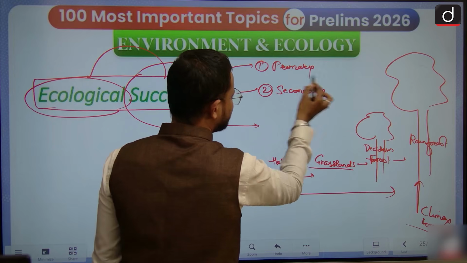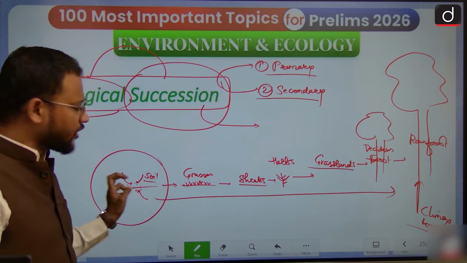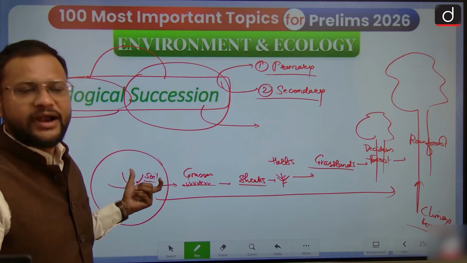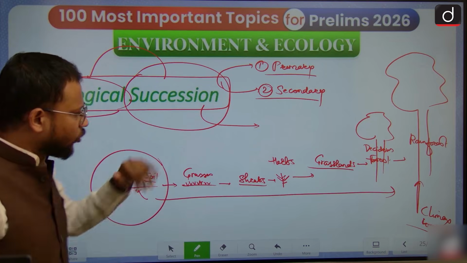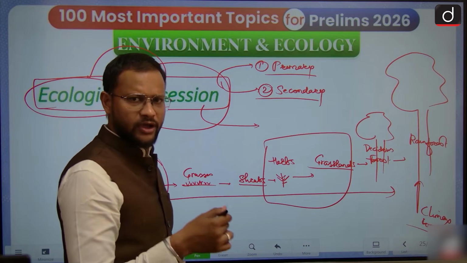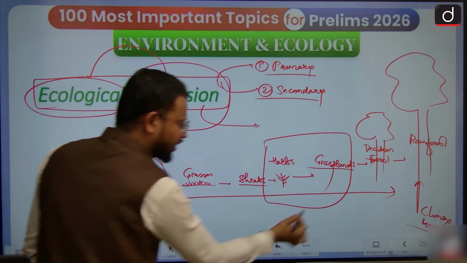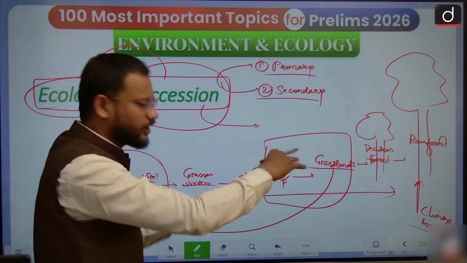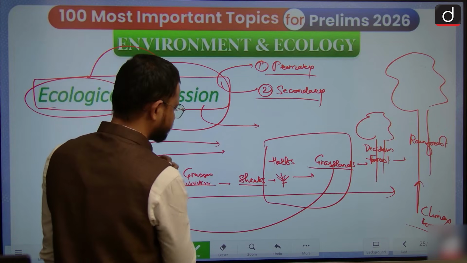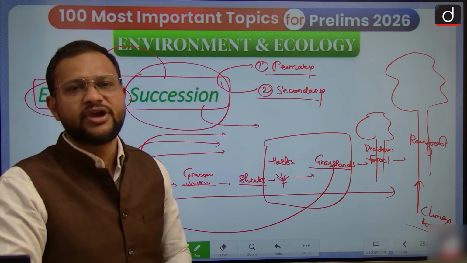Primary succession is when the succession starts from a bare or nude land and continues up to the climax. But sometimes in between, a forest fire, volcano, earthquake or human-made activities make the land plain and flat, and the succession restarts from that particular point, where this structure needs to be rebuilt again.